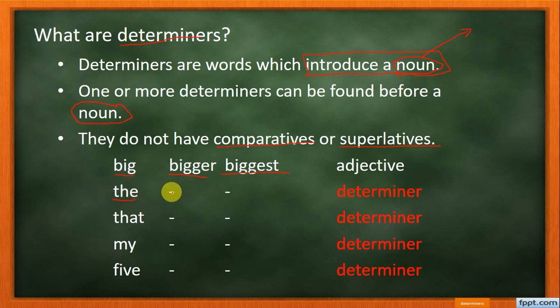It does not have a comparative form, it does not have a superlative form. That, when it is used before a noun, is a determiner, and does not have comparative or superlative form. Similar to my and five, in case they are used before a noun, they do not have comparative or superlative form.